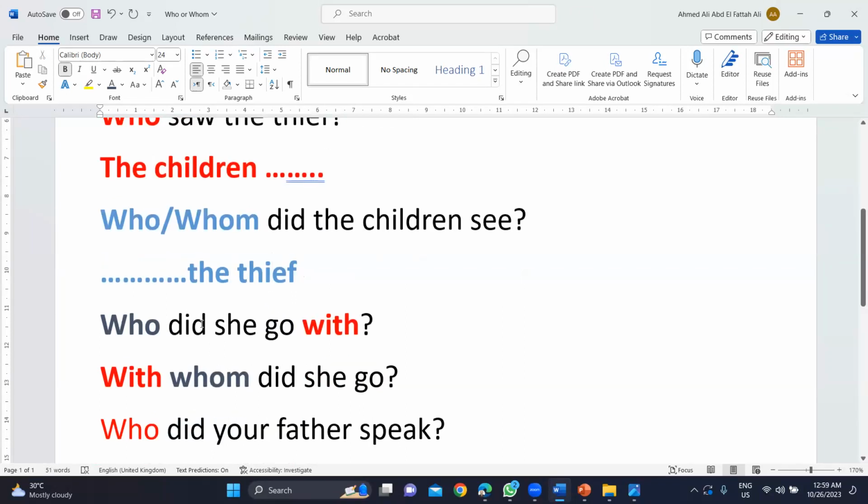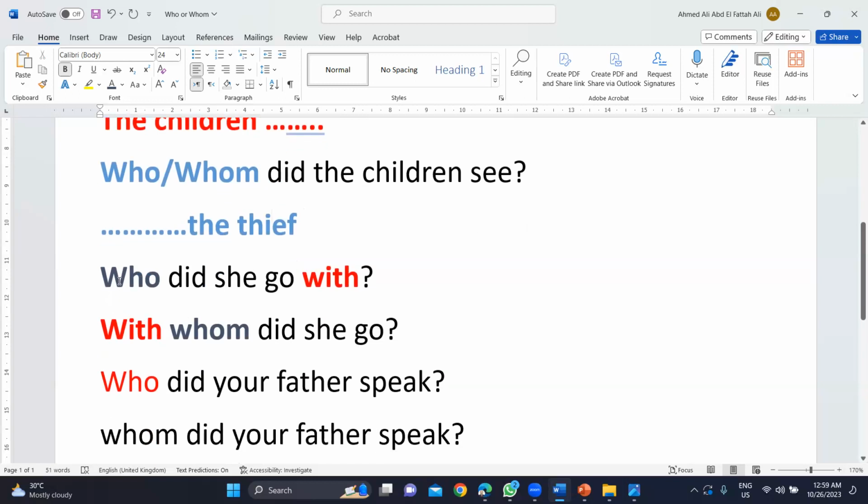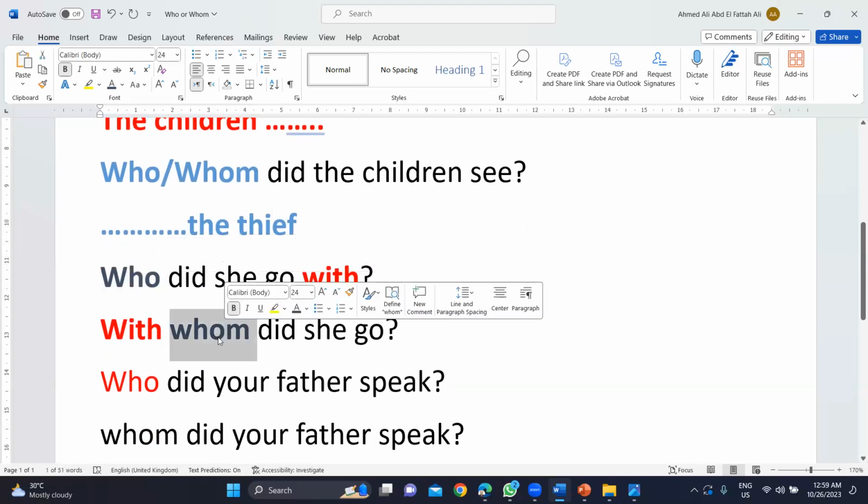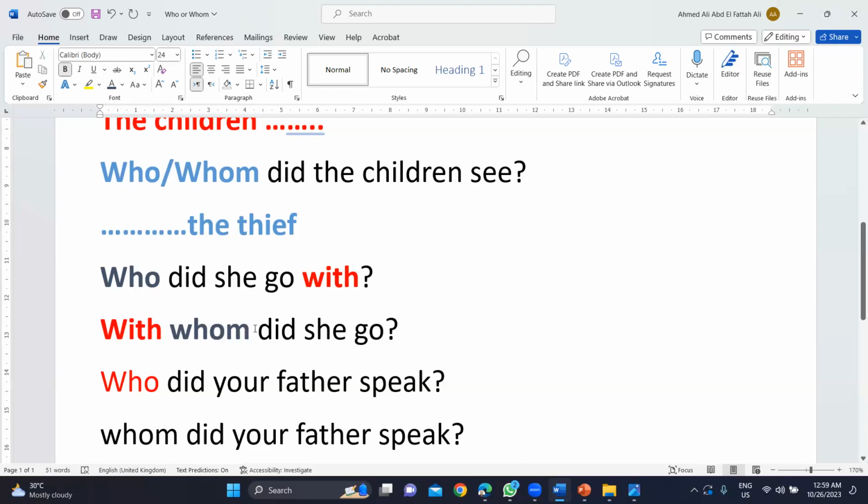So what is the slight difference between using who and whom to ask about an object? If you use who with a preposition, we put the preposition at the end of the sentence. So I say, who did she go with?